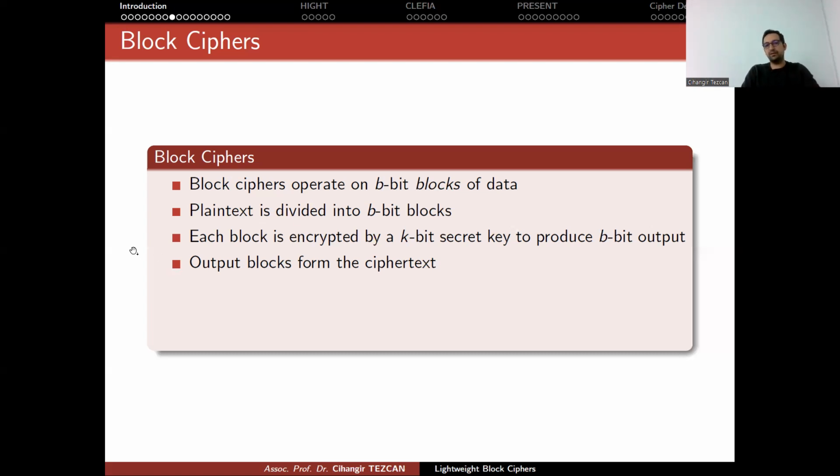So plain text is divided into b-bit blocks. Each block is encrypted by a k-bit secret key to produce b-bit output. Output blocks form the ciphertext, but how you form them, again, is about mode of operation that we are going to talk about. Some modes of operation are secure, some of them are not. So choosing a block cipher is not enough. You have to say which mode of operation you are going to use.